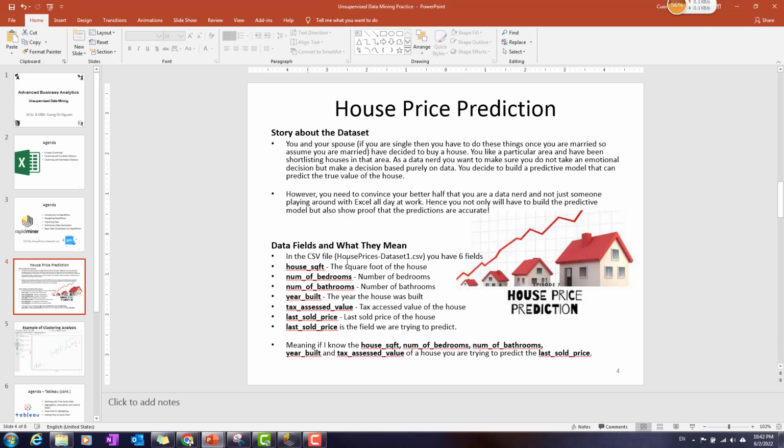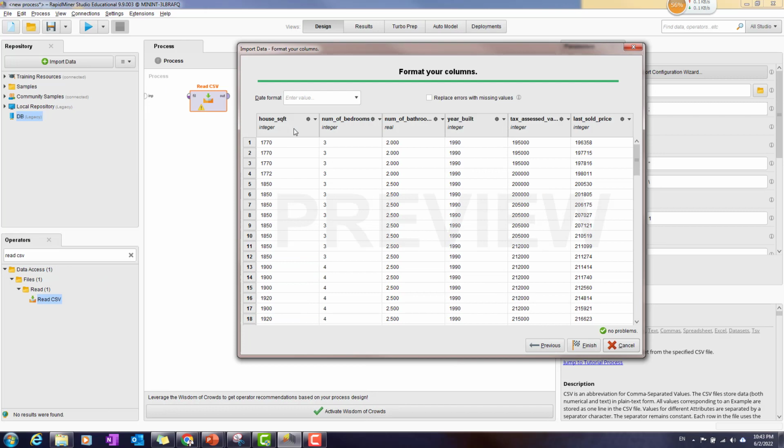This provides a description of each core variable included in the data set, including the house area, whether it is big or small, and the number of bedrooms. We love to have more bedrooms, right? And the number of bathrooms, the year built, where we want a recent build, the tax assessed value, the last sold price, and other kinds of stuff. So this is what I want to use the data for. This is the description of the data.